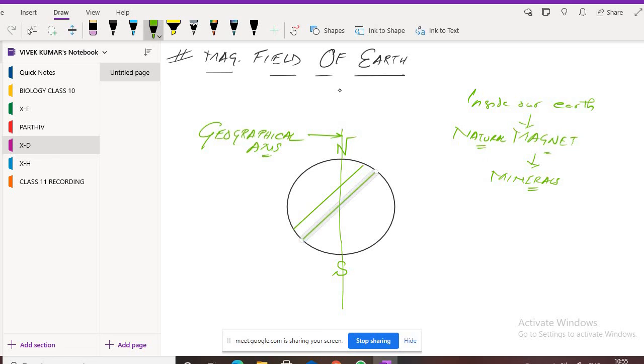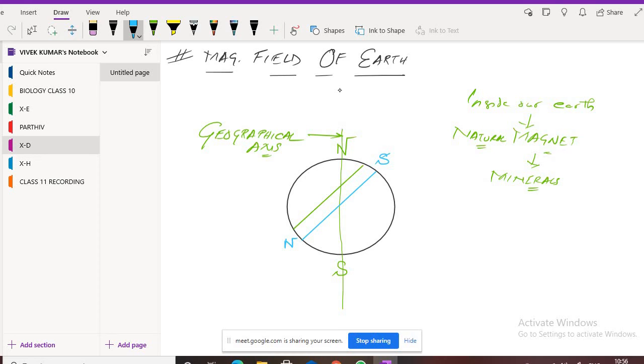Sir, I can see. Yes, this is the magnet which is present inside our earth. So this magnet will also have a north pole and south pole. The north pole of this magnet is here, near the earth's south pole. And the south pole of that magnet is here, near the earth's north pole, as you can see in the diagram. Understood?